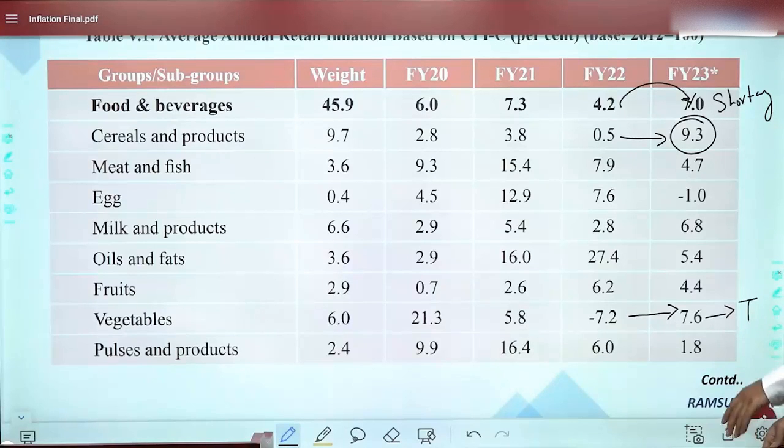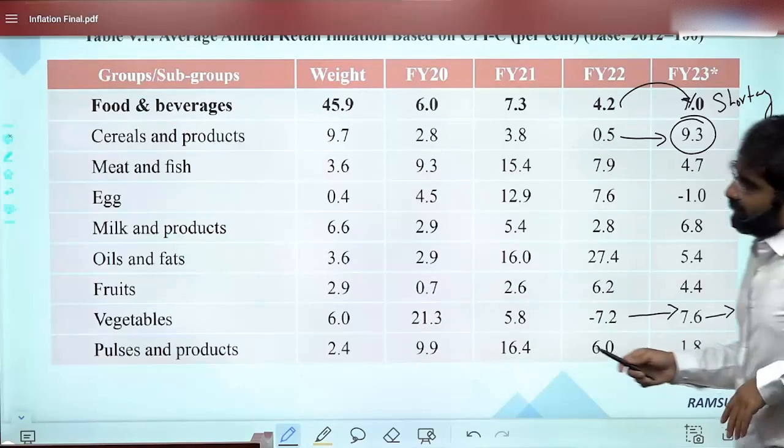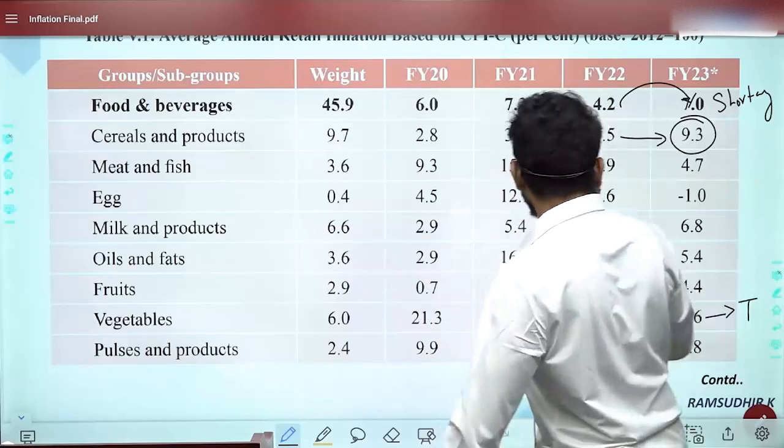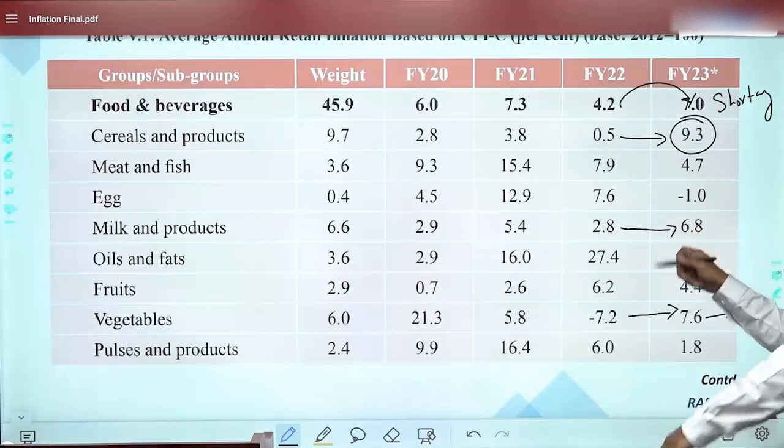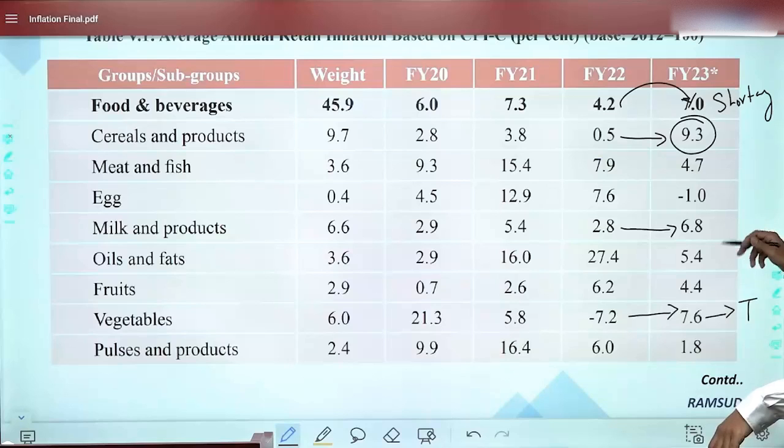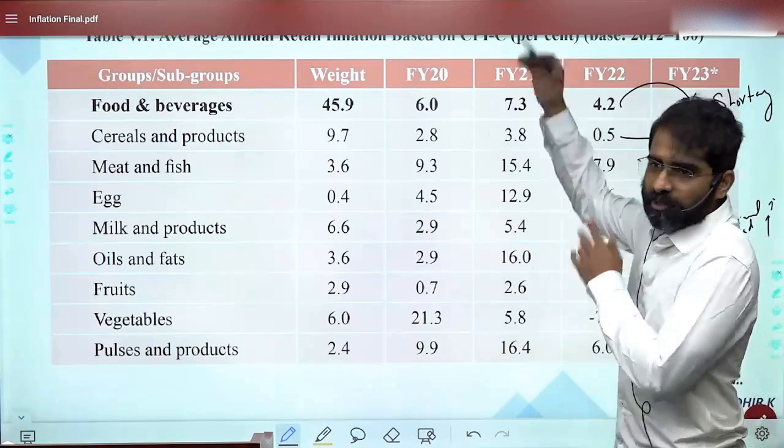Economic survey talks about tomato prices. Very high. Here you can observe vegetable prices increasing, and milk and milk products also show an increase. The economic survey says animal feed became costly, and all this was also responsible for dairy product prices to increase.